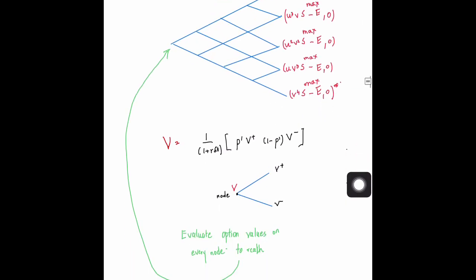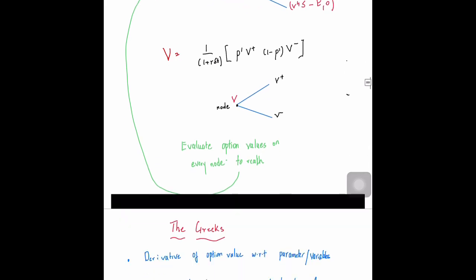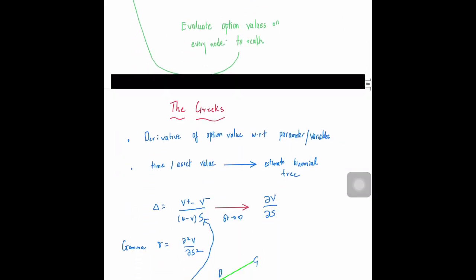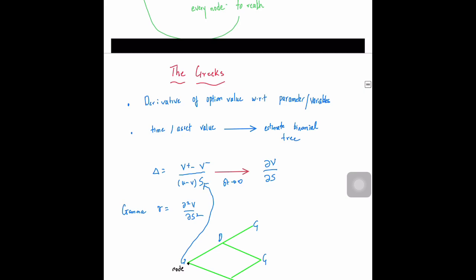Okay, so this is how you will basically evaluate the value of the option. Now let us consider another thing. What we had said is, these are the Greeks. The Greeks are basically the changes in the value of the option with respect to the parameters in the problem or the variables in the problem.